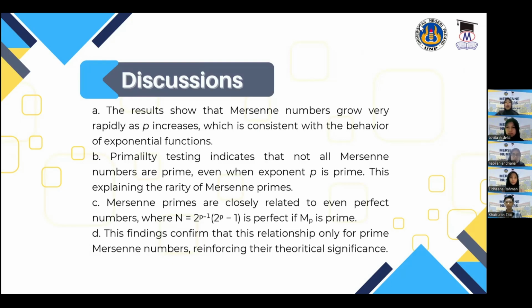Third, Mersenne primes are closely related to even perfect numbers, where n = 2^(p-1) × (2^p - 1) is perfect if M_p is prime. Fourth, these findings confirm that these relationships hold only for prime Mersenne numbers, reinforcing their theoretical significance.